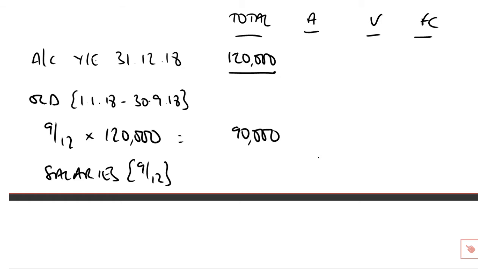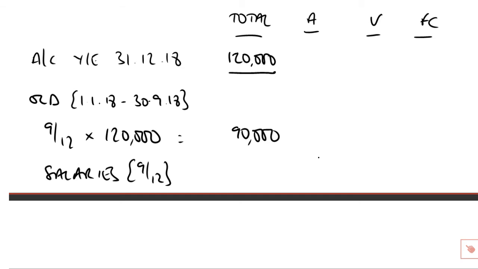What were the salary levels? Now, you may need to go back, if you haven't already got it open, and look at the example that we did in our previous session together, where after FC had joined the partnership, we had salaries of £20,000 per annum for each of A and V, and £10,000 per annum for FC.